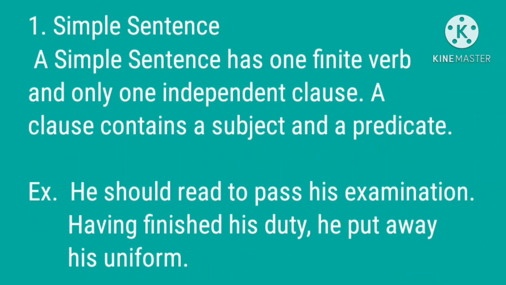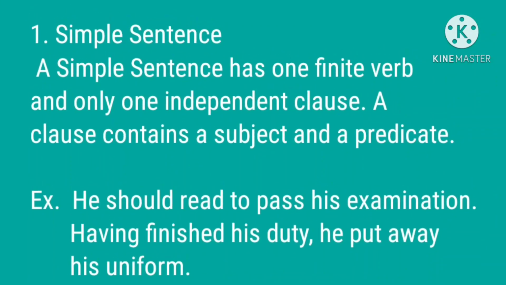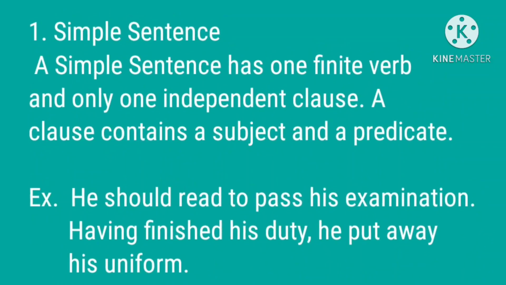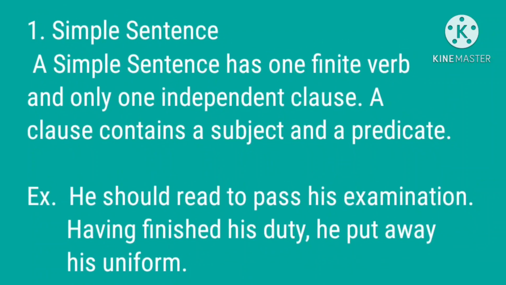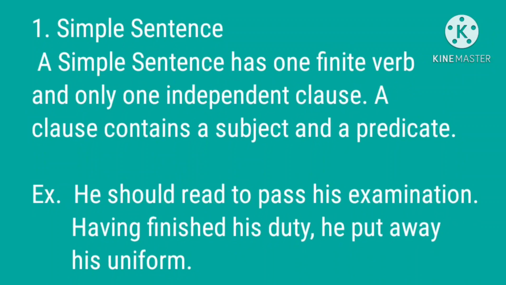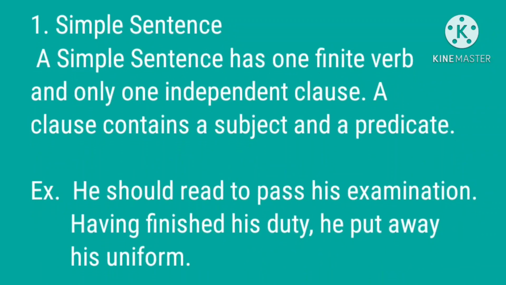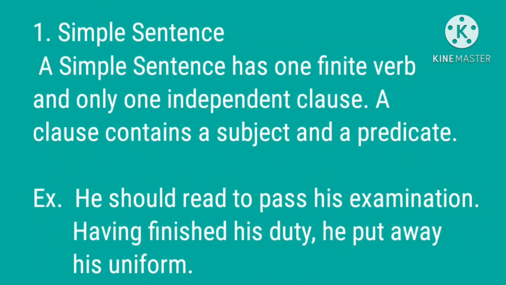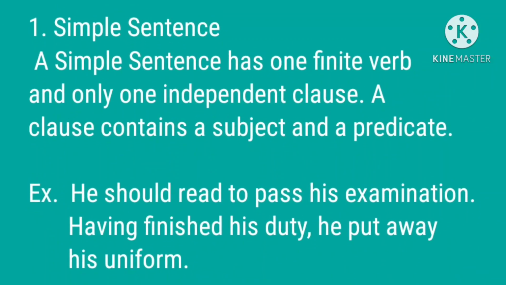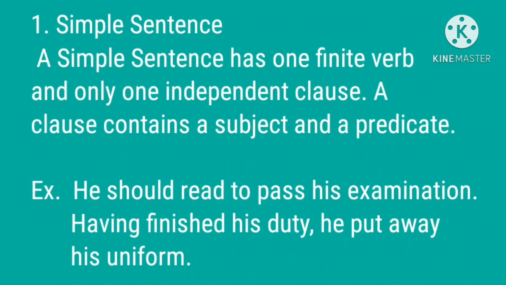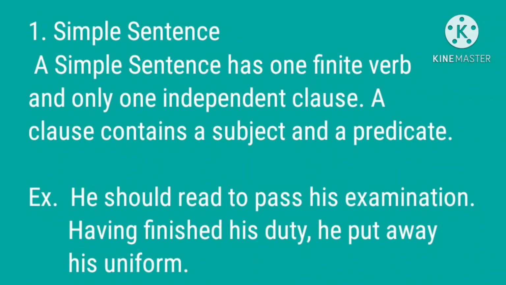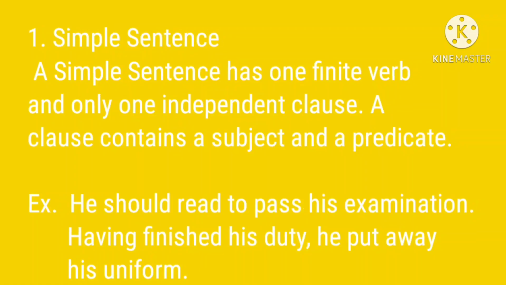A simple sentence has one finite verb and only one independent clause. You know a clause contains a subject and predicate. For example, he should read to pass his examination. Here, read is the finite verb and to pass his examination is the independent clause. Another example is, having finished his duty, he put away his uniform. Here, put away is the finite verb and having finished his duty is the independent clause.